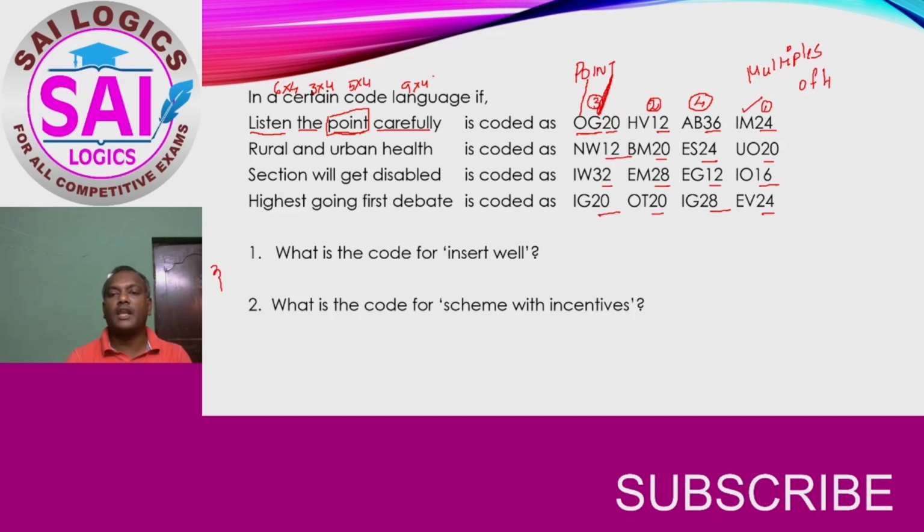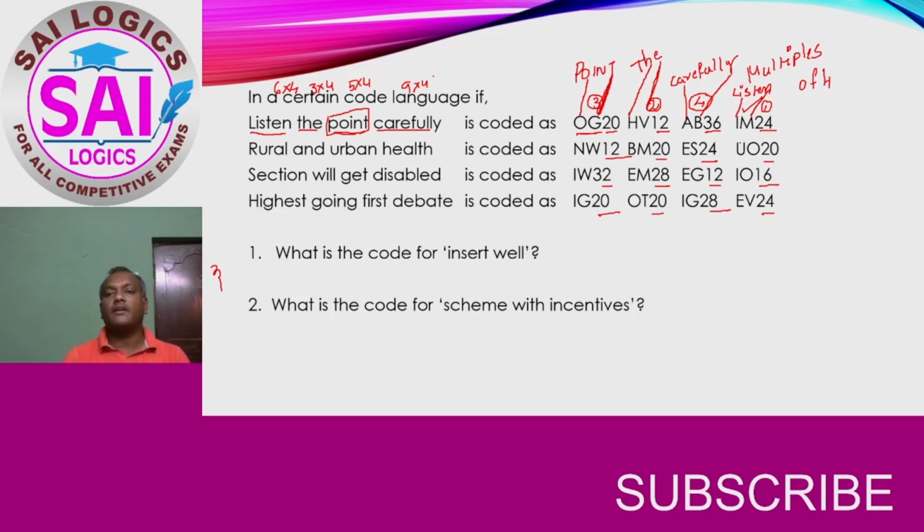So this we have taken an assumption that this is the code for the second word. Here we can observe the second letter has come first and V is the code for E. Eve. So that is also tallied. And now fourth letter we will take carefully. We will see whether this is also tallying or not. Carefully. So Y pair is B clearly and the second alphabet is A has come here. And the final one is listen. N pairing is M and the second alphabet has come first. So this is very clear.